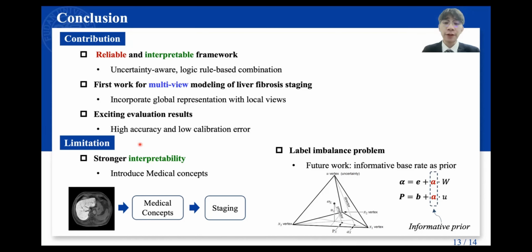Meanwhile, we want to make further improvements. First, we want to introduce medical concepts to enhance the interpretability. Secondly, we try to customize the base rate to introduce informative prior for the label imbalance problem.